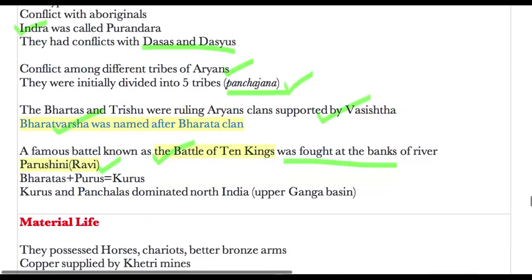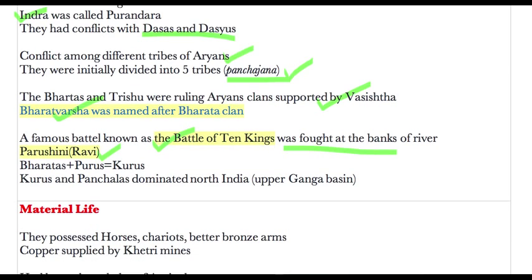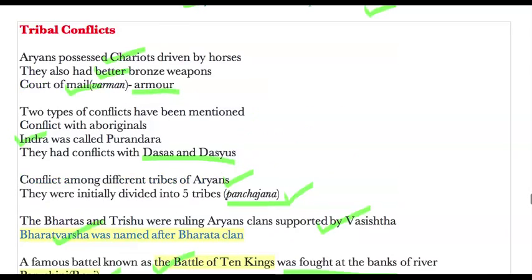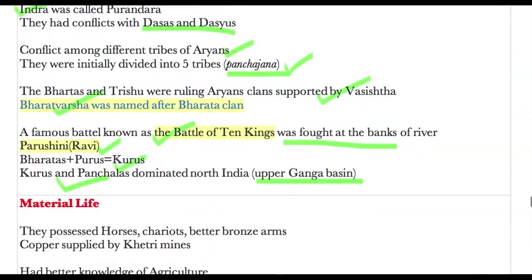After that, the Bharata and another clan called Purus combined together to form a third clan named Kurus. Kuruvanshi, Puruvanshi, you might know. Then the Kurus and Panchalas joined hands and dominated the North Indian plains, or the Upper Gangetic Basin. This is all about your tribal conflicts.